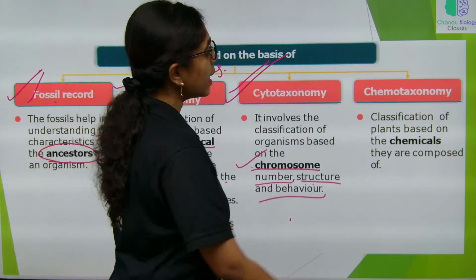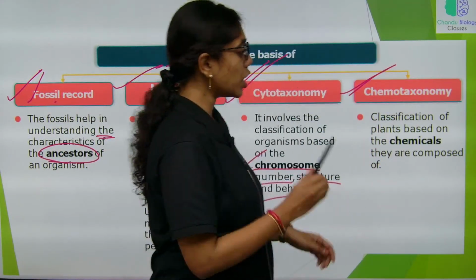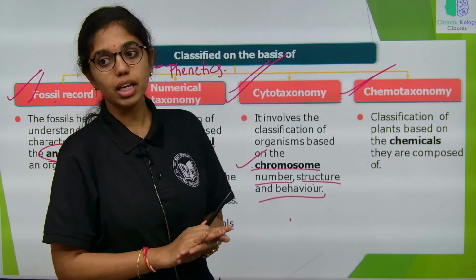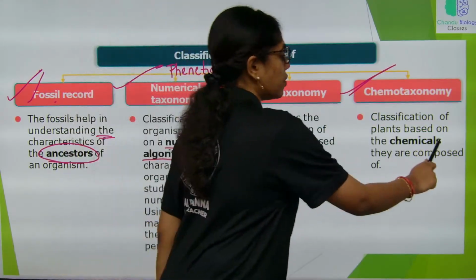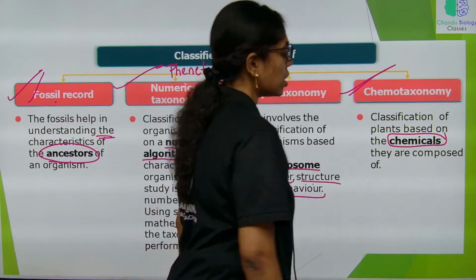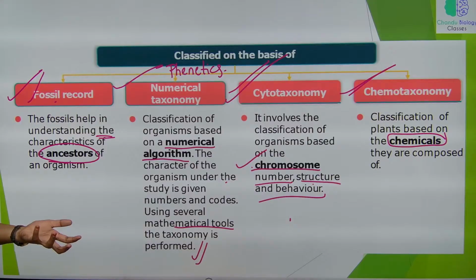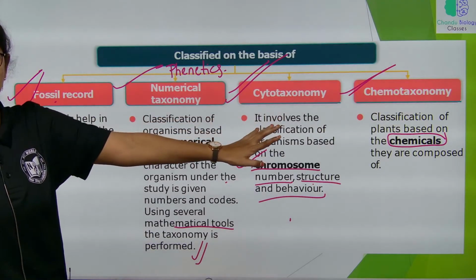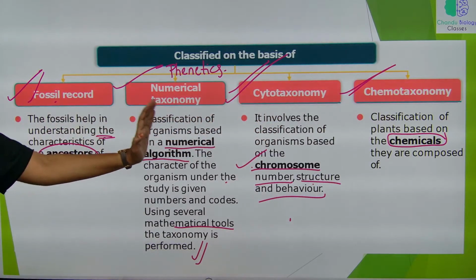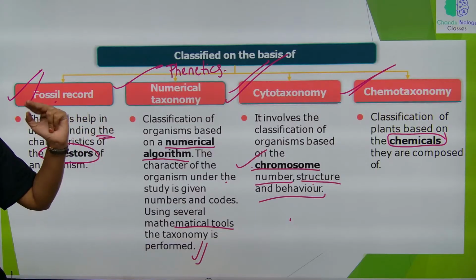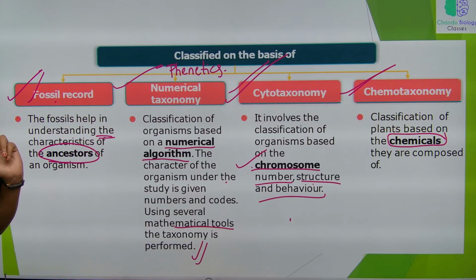And then is chemotaxonomy. Classification of plants based on chemicals, either cellular constituents or phytoconstituents, is chemotaxonomy. So, these are different systems of taxonomy which evolved from the phylogenetic system of classification.